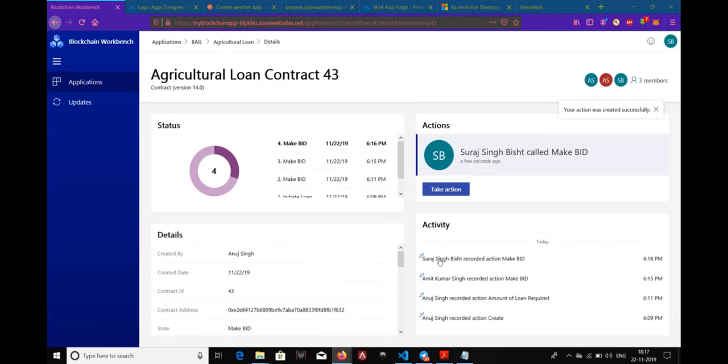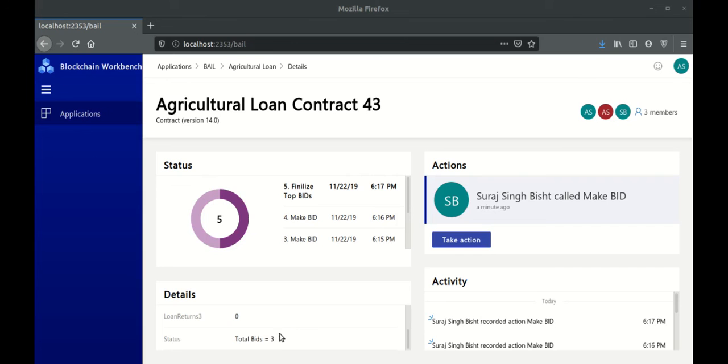So in this manner, multiple investors would make bids, and finally the farmer would shortlist the bids that are most appropriate for him. Okay, so I've had a total of 3 bids so far. So 3 different investors have managed to place not the entire amount but a fraction of it, and they're willing to lend at lower interest as compared to banks. So obviously, getting a loan from those investors is going to be a better option.